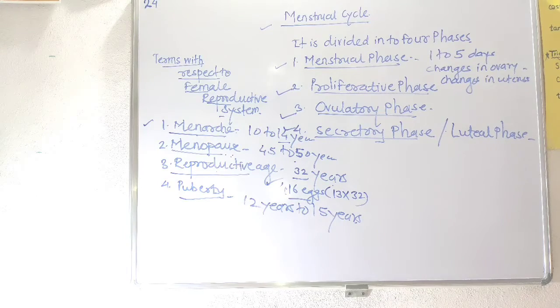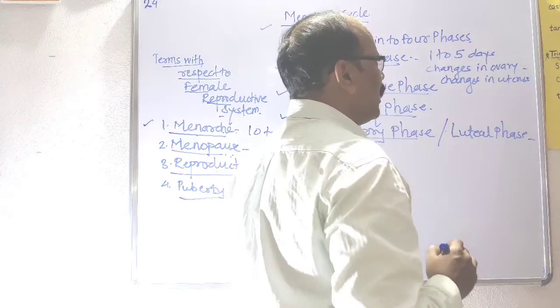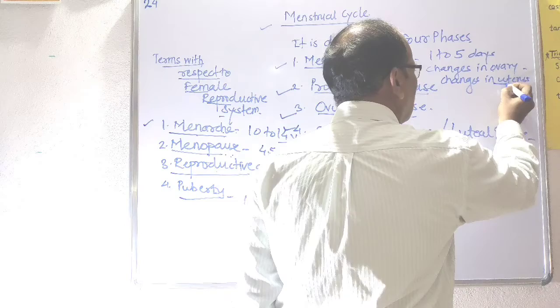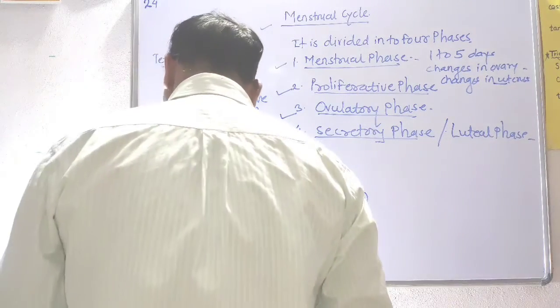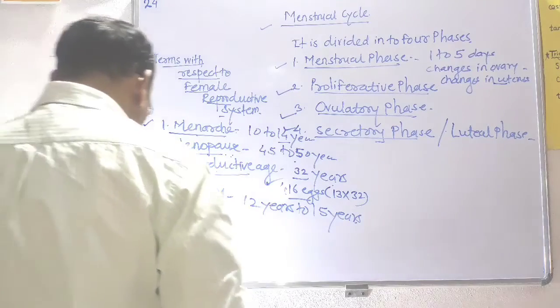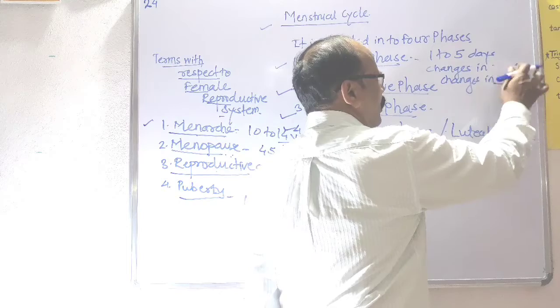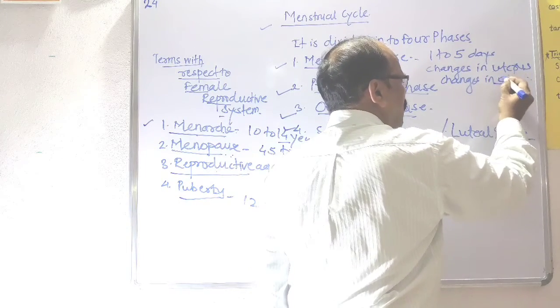In the uterus, the endometrial wall will break. The endometrial walls will break there. Changes in the uterus and changes in the ovary.